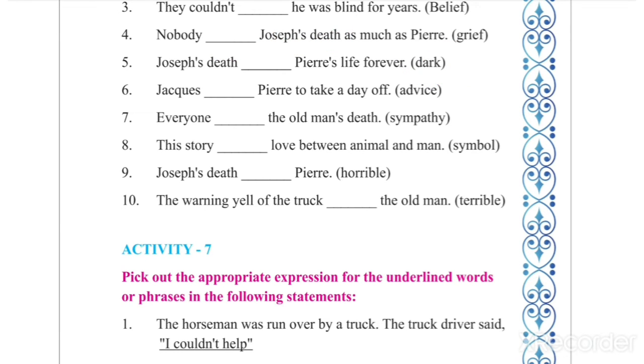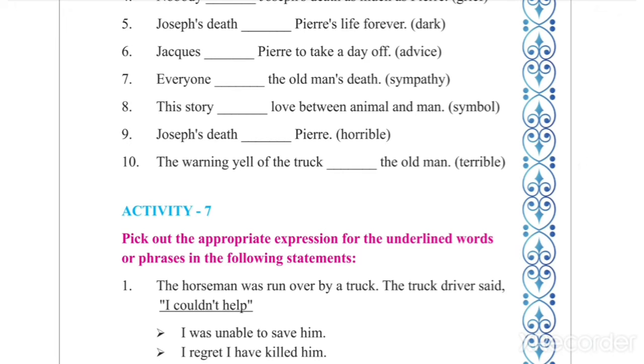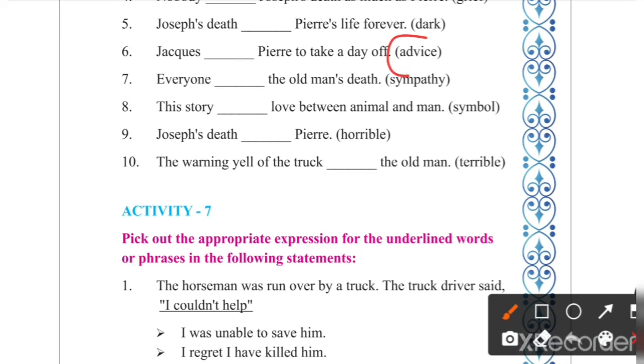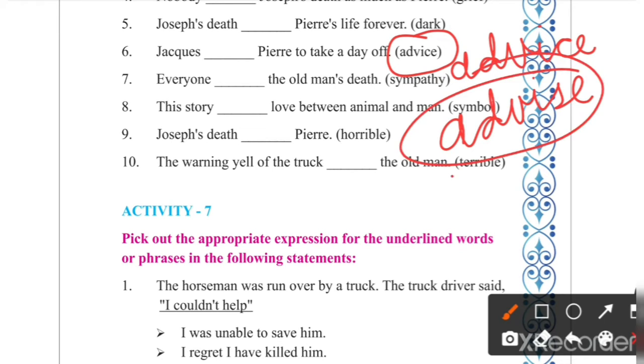6th number. Jack dash Pierre to take a day off. Advise. Students, I explained this word in previous lectures. What is the difference between ADVICE and ADVISE? This one is a verb. So here what will you write? Advise. Then what is the tense? It is past tense. So advised. A-D-V-I-S-E-D. Advised. Understood?